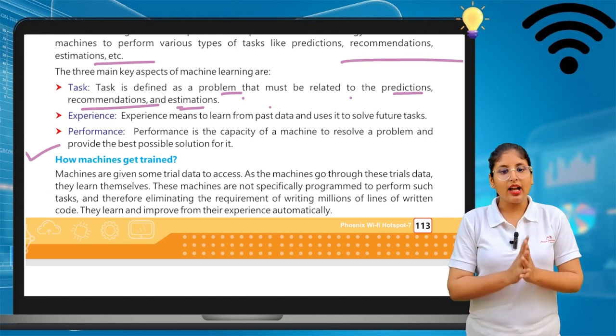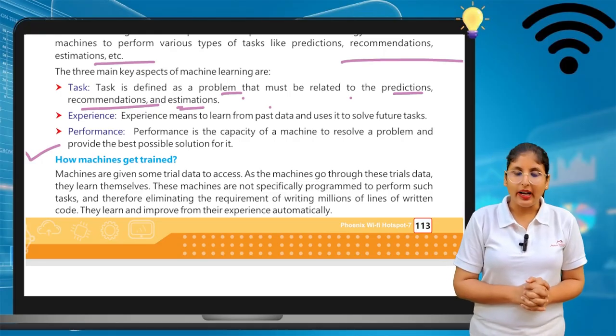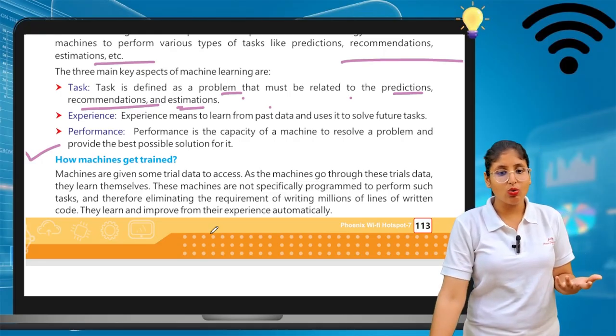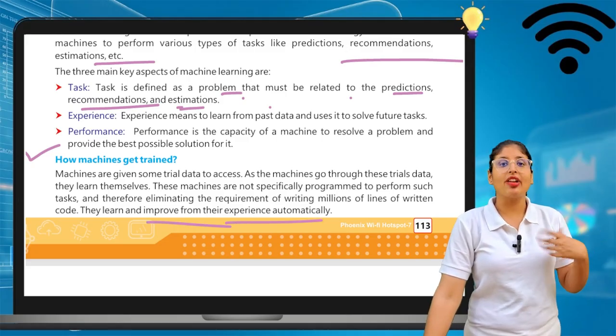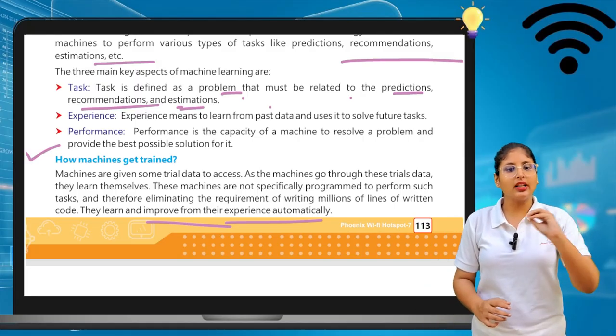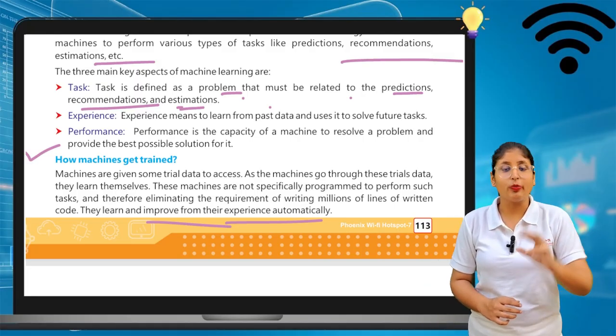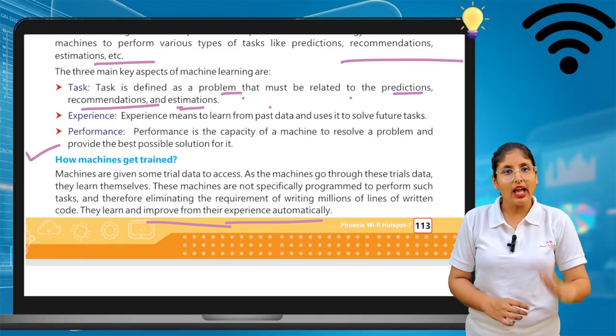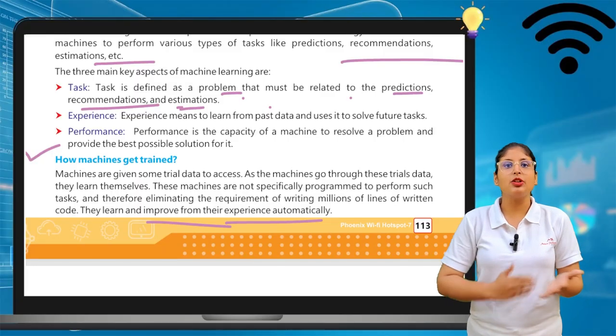They learn and improve from experience automatically. Of course, they do not know how to do all these things at first. With the help of experience and practice, these machines get trained and are able to perform.